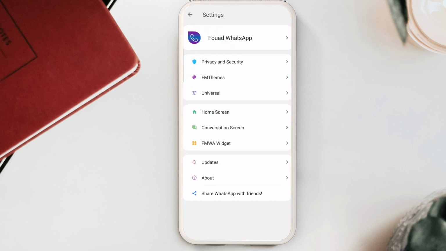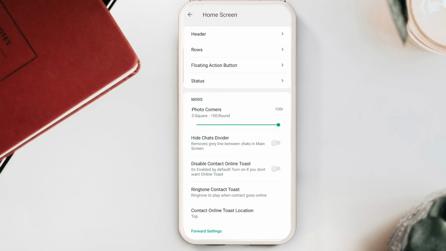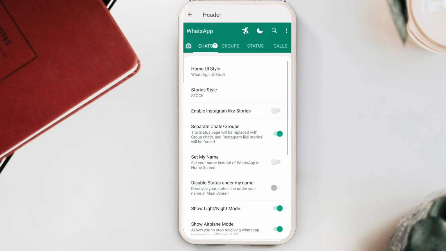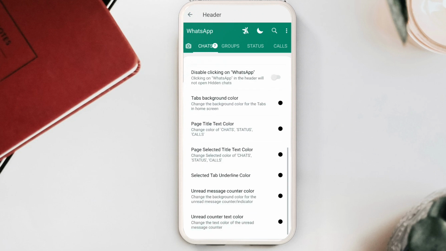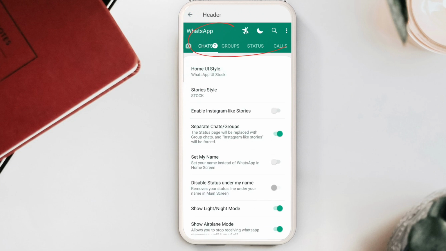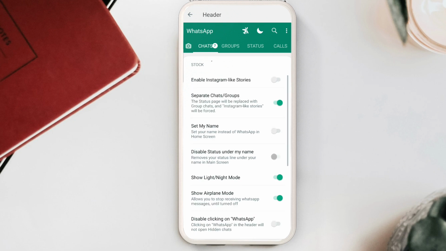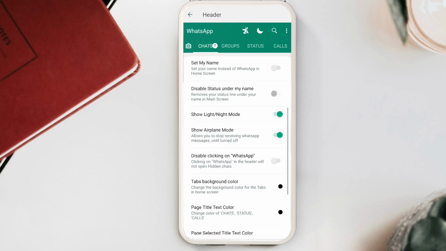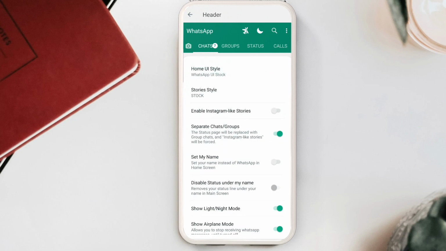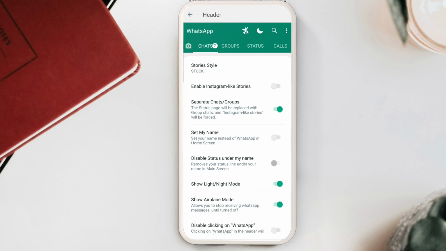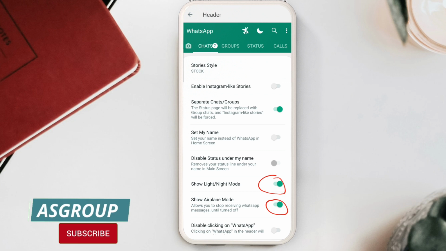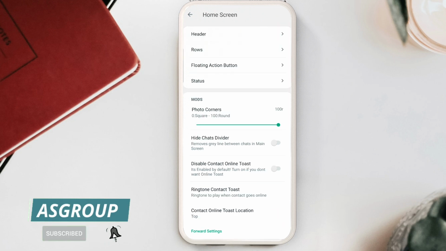If you want to customize your home screen, click on home screen, and thereafter, if you want to make changes in the header portion, click on header portion and you can make changes here according to your choice. This is called the header portion. If you want to make changes here, enable or disable the names, whatever options you want to enable. Like, if you want to enable this DND option, you can enable the DND option. If you want to enable the dark mode option, you can enable it. All these options are in your hand. Whatever customization you want to make according to yourself, you can make here.